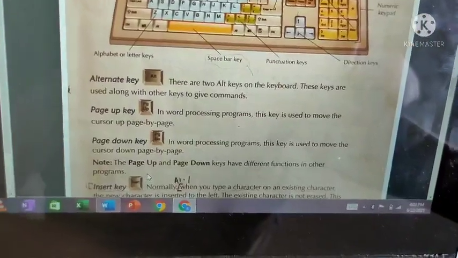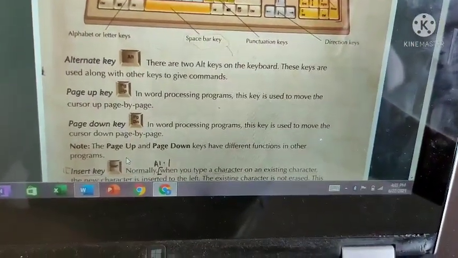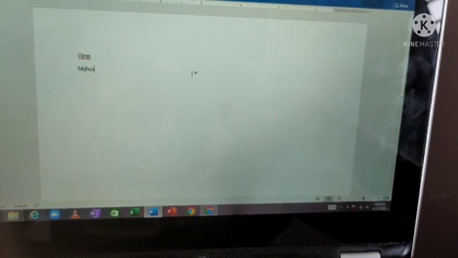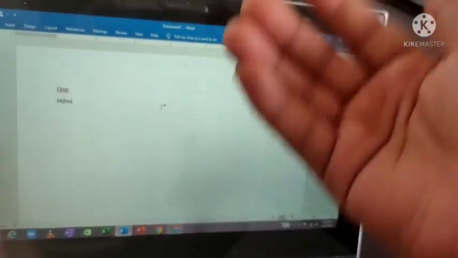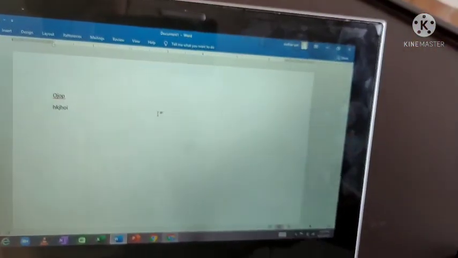Page Up key. In a word processing program, this key is used to move the cursor up page by page. In this Microsoft Word, you might have typed 10 pages, 20 pages. If you want to go to the previous page or to the next page, you should click on what?